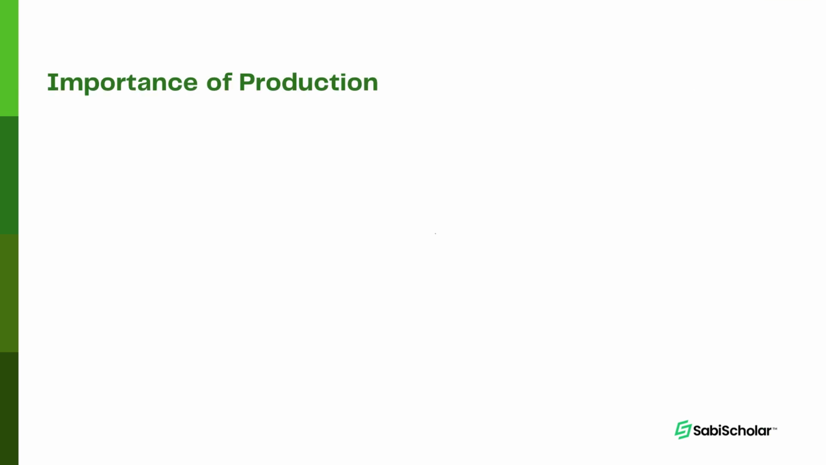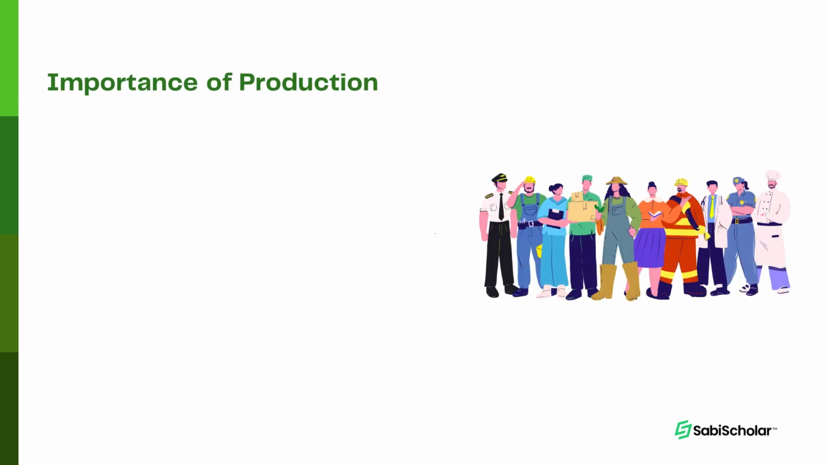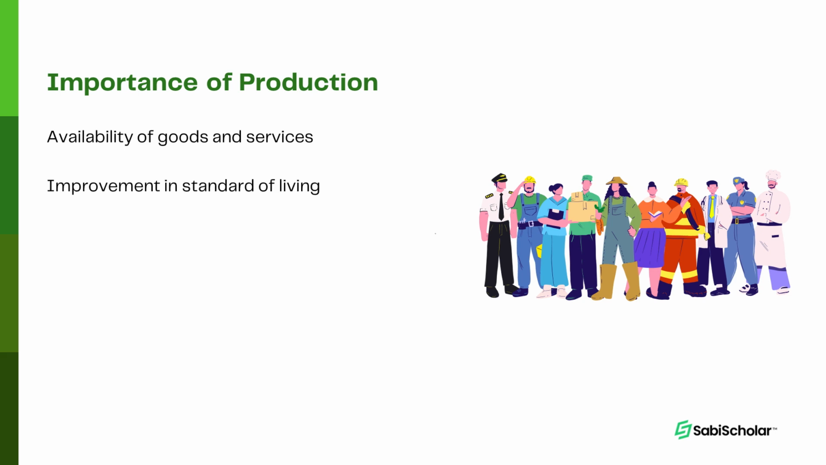Let's talk about the importance of production right now. What are the importance of production in any economy? Availability of goods and services. Production gets to make goods and services available to the consumers. B, improvement in the standard of living. You get to improve your standard of living because you eat what you want, you wear what you want, you look like how you want to look, you use all the fancy gadgets you want to use.